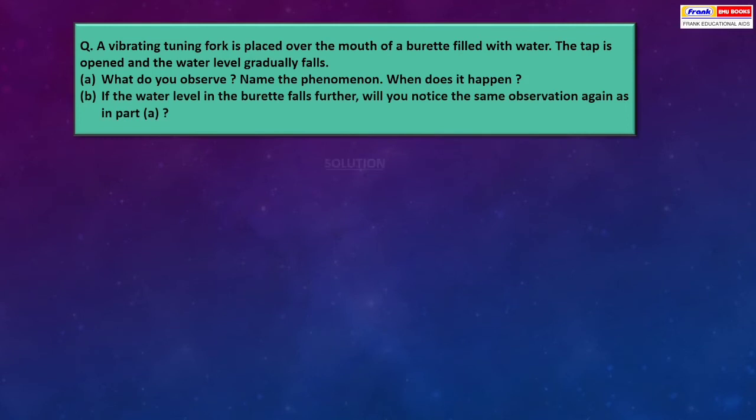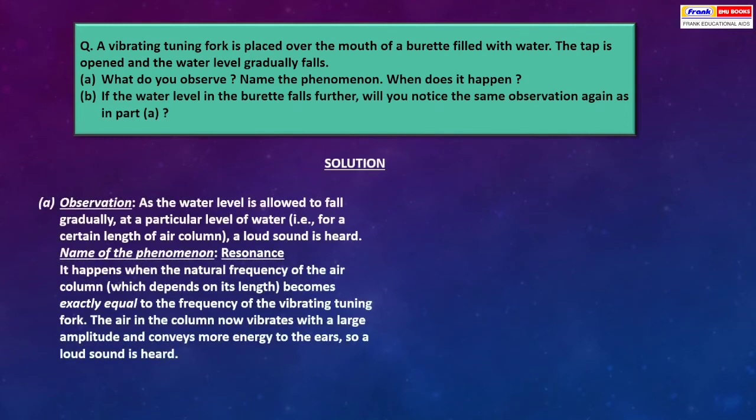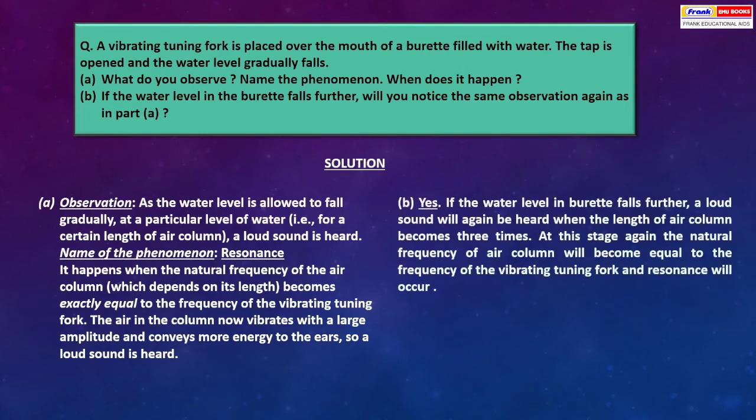Solution. Observation: As the water level is allowed to fall gradually, at a particular level of water, that is, for a certain length of air column, a loud sound is heard. The name of the phenomenon is resonance. It happens when the natural frequency of the air column, which depends on its length, becomes exactly equal to the frequency of the vibrating tuning fork. The air in the column now vibrates with large amplitude and conveys more energy to the ears, so a loud sound is heard.